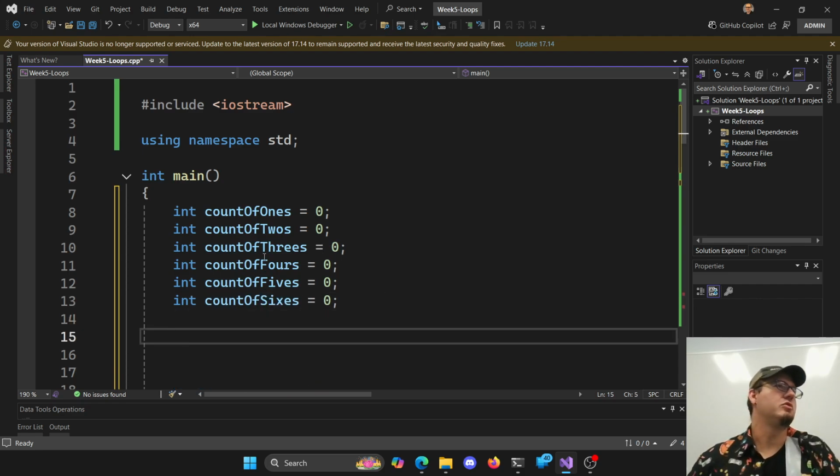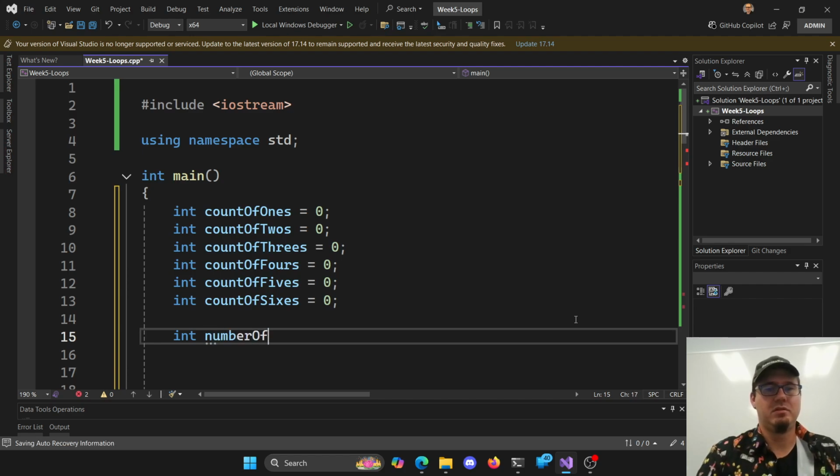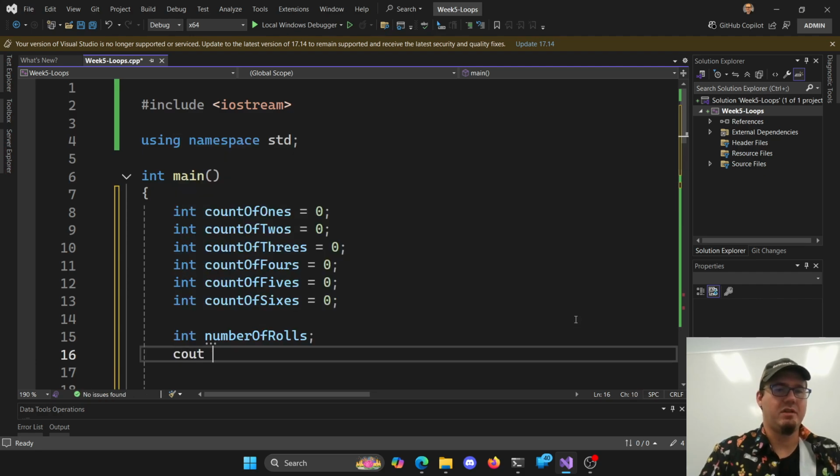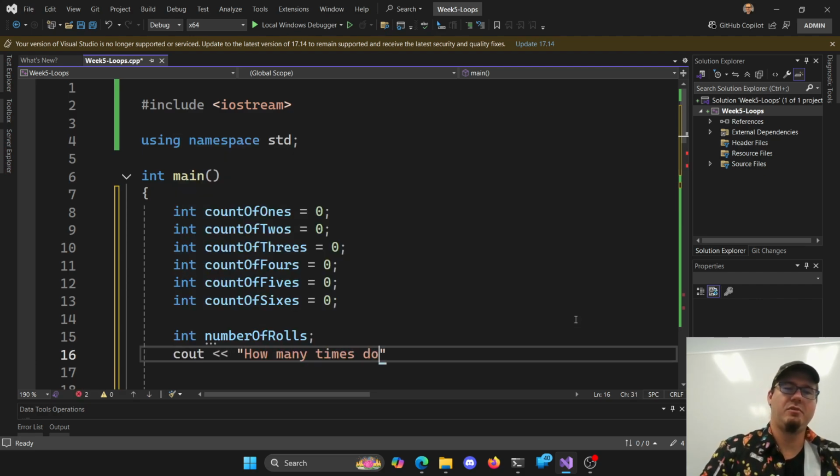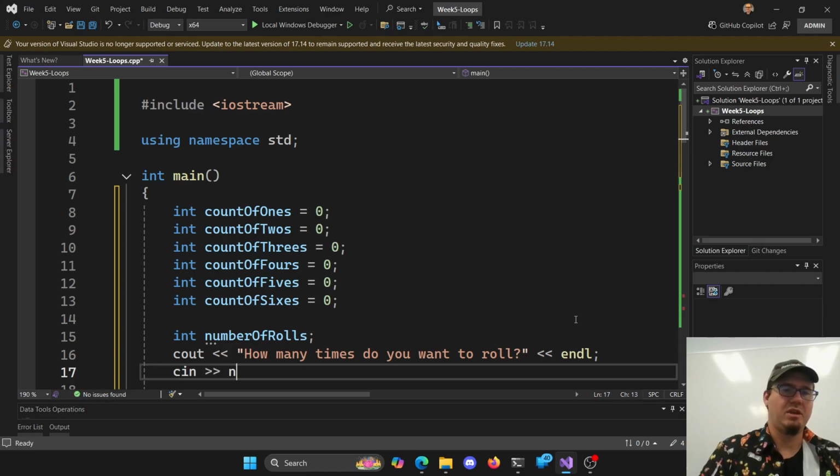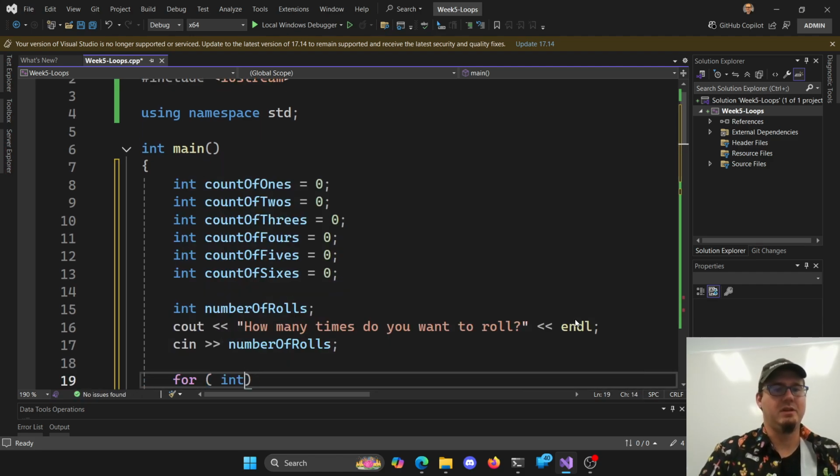And if we want to do something some number of times, we want a for loop, right? Because we know how many times we're going to do it. Or we can even ask the user. Why not? So we'll have an int number of rolls, and we'll cout, how many times do you want to roll? Then cin the number of rolls, and then for int roll is 0, roll is less than number of rolls, roll plus plus.